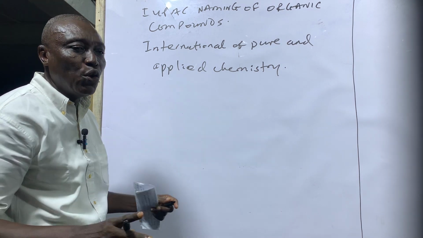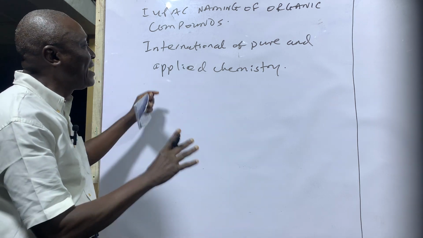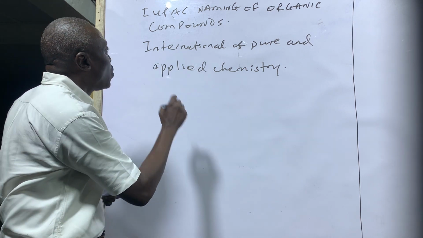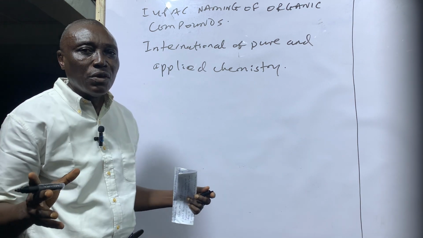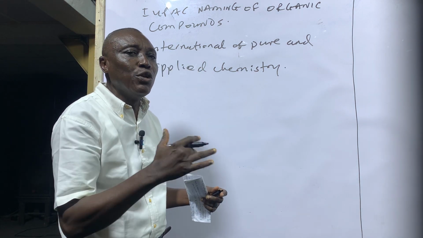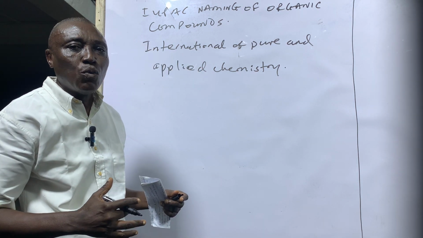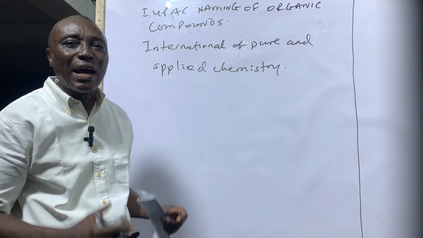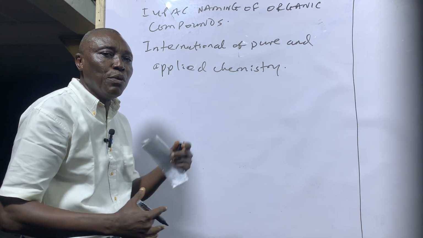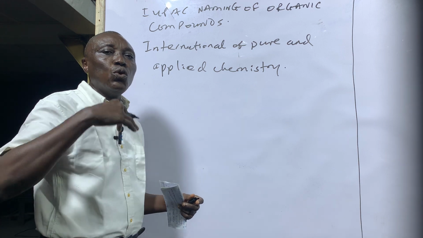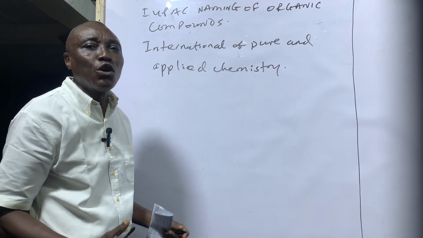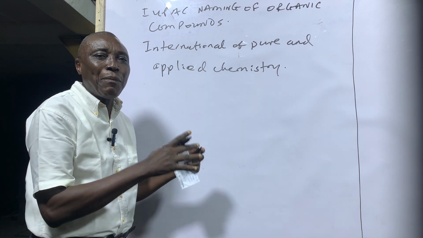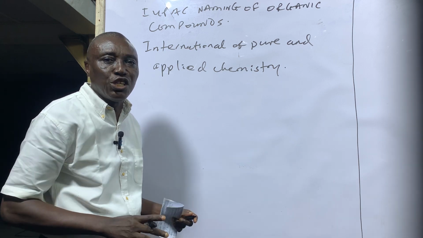Today, we are going to be looking at organic compounds, and the objective of this lesson is to identify the rules guiding the naming of organic compounds. Then we are going to be looking at how to apply these rules in naming organic compounds. That is what part 1 of this video is set to achieve.